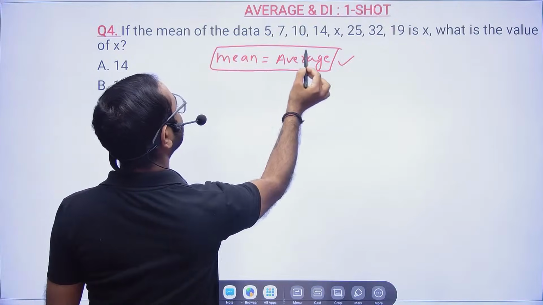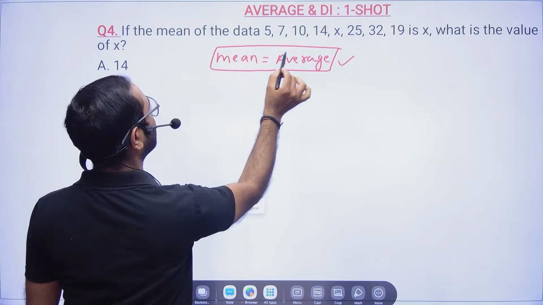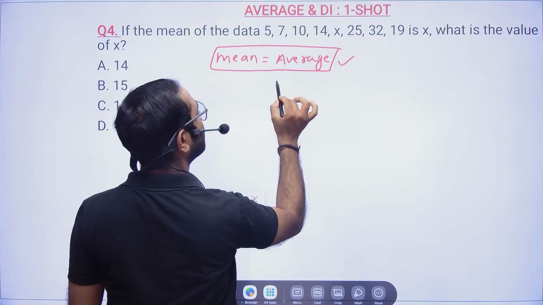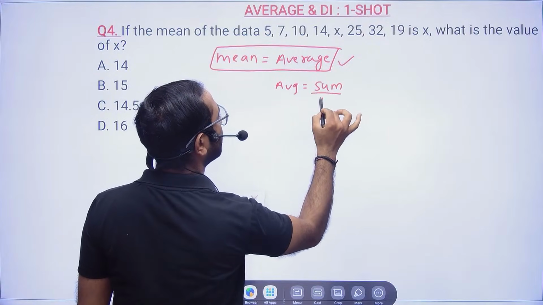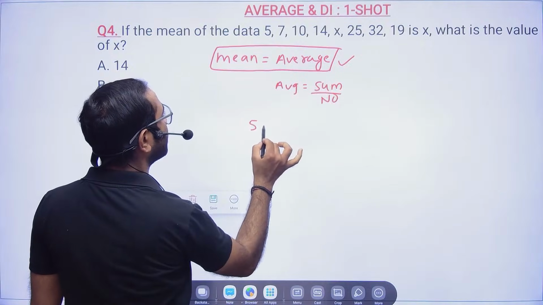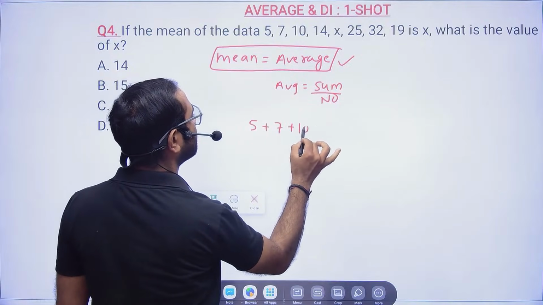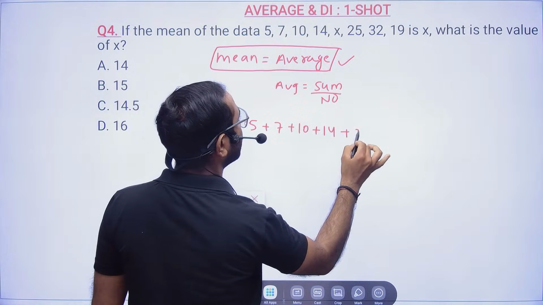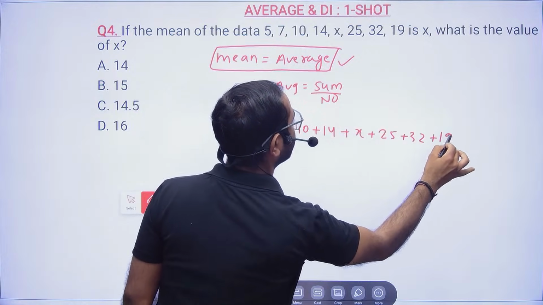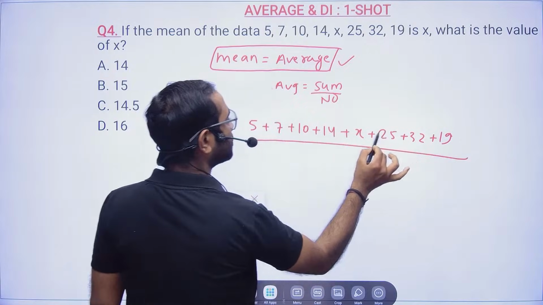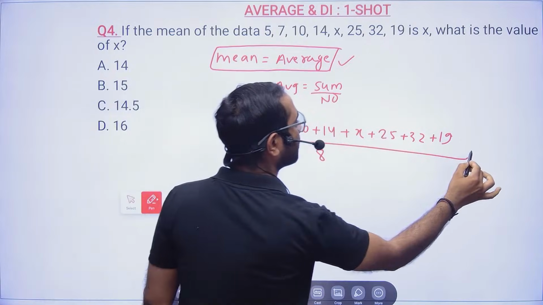If the mean of the data is x, what is the value? Mean is nothing but average. Average is nothing but sum by number. So you sum everything: 5 plus 7 plus 10 plus 14 plus x plus 25 plus 32 plus 19, and then divide by 8, which is equal to x.